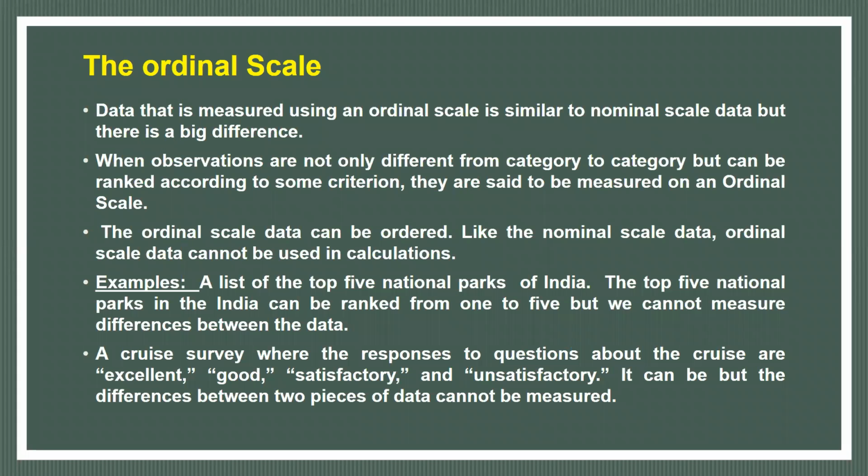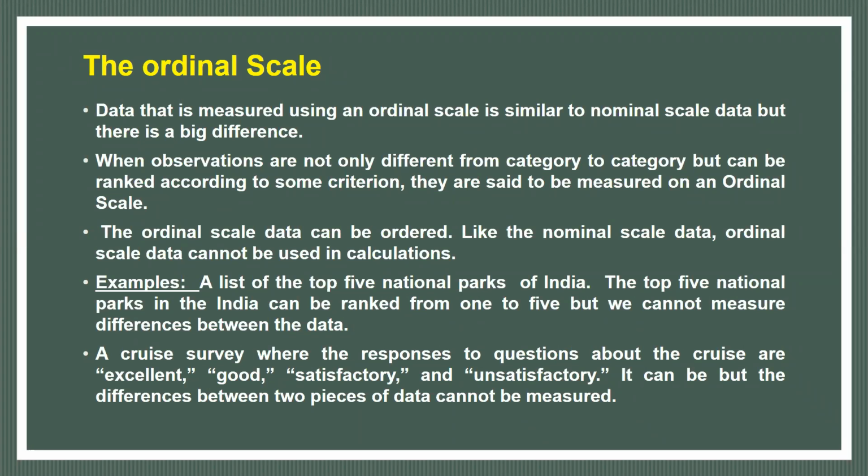Then next is the ordinal scale. The ordinal scale is similar to the nominal scale, but there is a difference. The difference is that here you can rank them. In the nominal scale we cannot rank them, but here we can rank them in ascending or descending order, from inferior to superior.